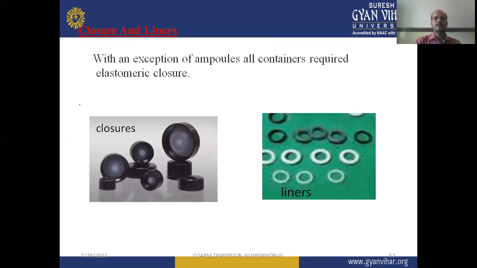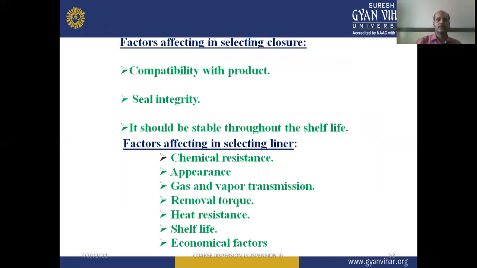Next one is closures and liners. With the exception of ampoules, all containers require an elastomeric closure. You can see the diagram of closures and liners in this PPT. Factors affecting the selection of closure are compatibility with the product, seal integrity, and stability throughout the shelf life of the suspension.